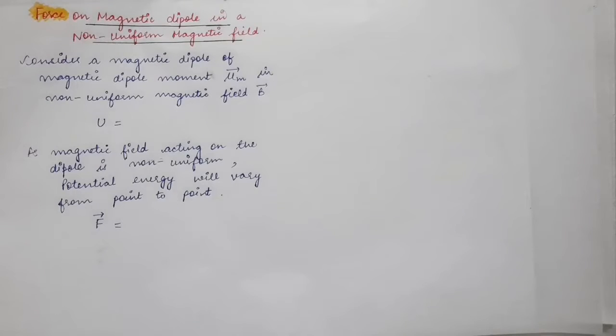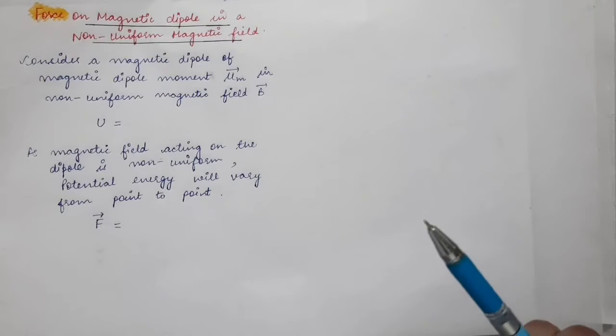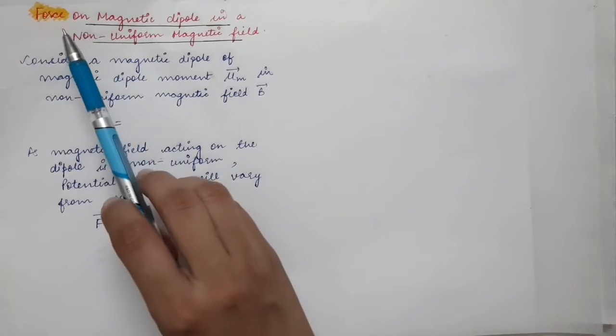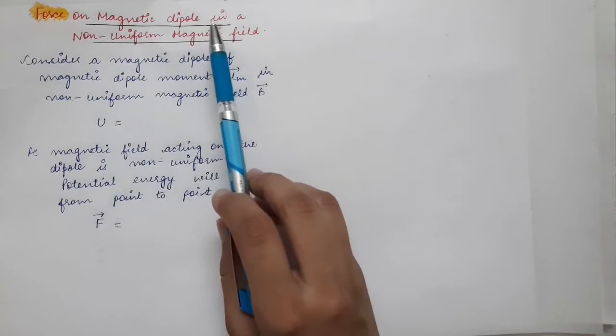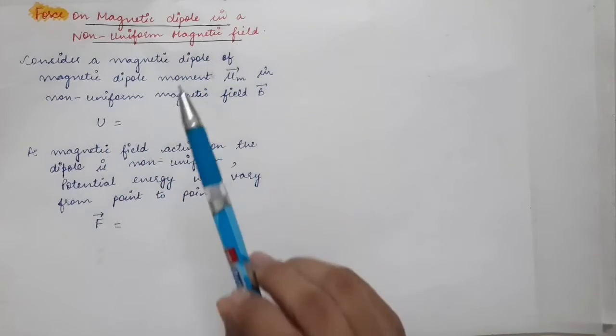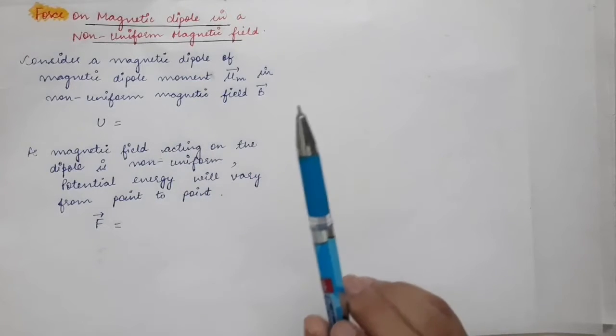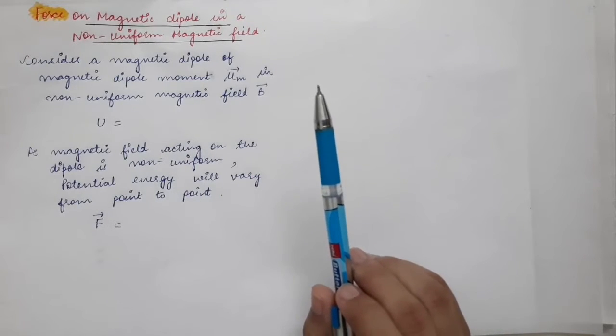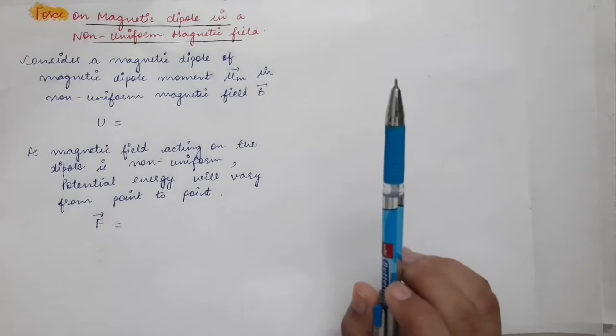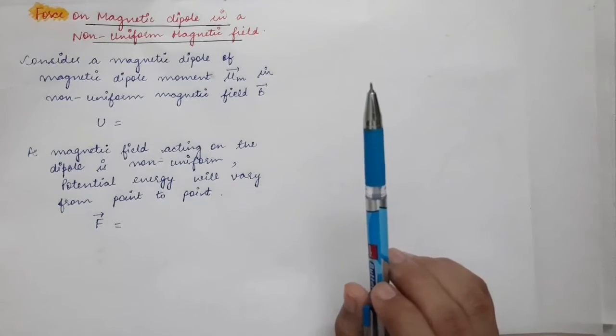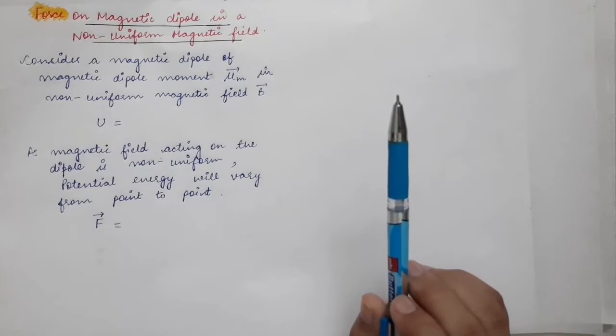We have seen in the previous lecture that when a magnetic dipole is kept in the external magnetic field, then torque acts on the dipole, and due to that there is some potential energy stored in the magnetic dipole. But in this lecture we are going to find out the expression of force acting on the magnetic dipole which is kept in a non-uniform magnetic field. In the previous lecture, the external magnetic field was considered to be uniform. But over here we are considering what if we have a non-uniform magnetic field.